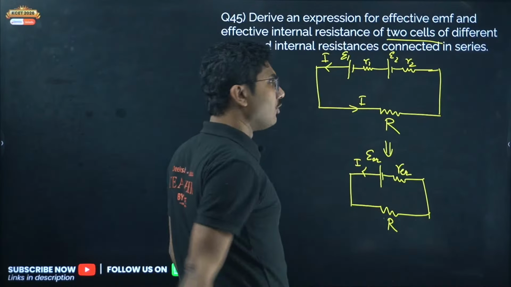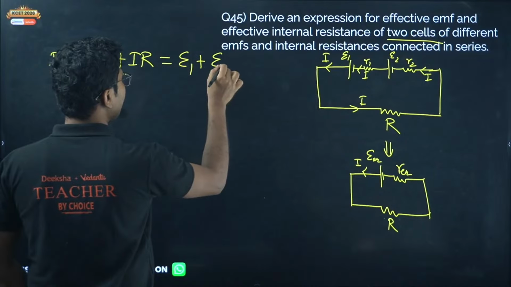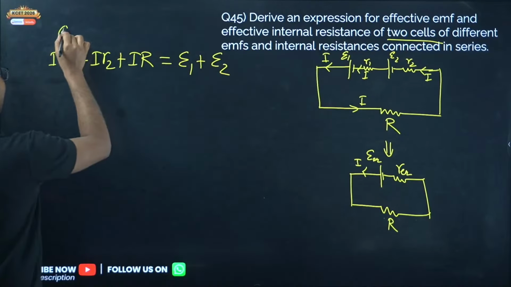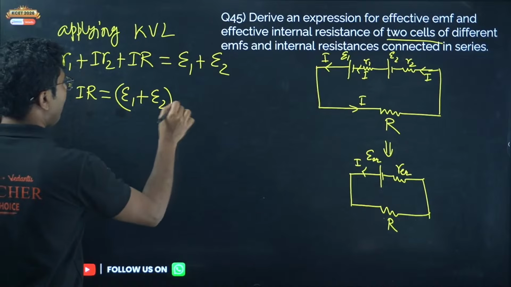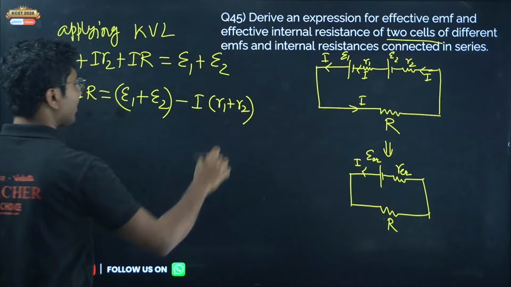Same current means each of them will have the same voltage. So what is the voltage drop across the internal resistances? I into R1 plus I into R2, and voltage drop across the external resistance is I into R, and that should be equal to epsilon 1 plus epsilon 2, applying Kirchhoff's voltage law. Okay. Now from this, you can calculate I into R equals epsilon 1 plus epsilon 2 minus I into (R1 plus R2). This is the first step.